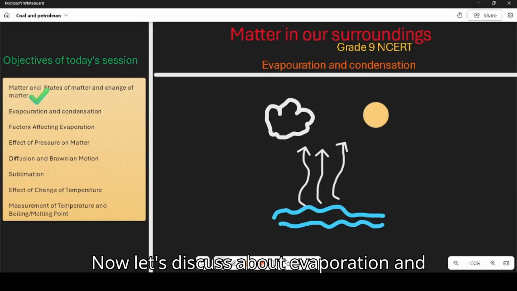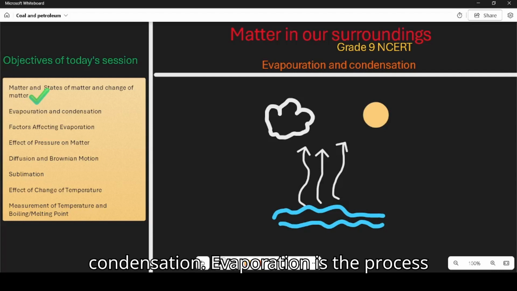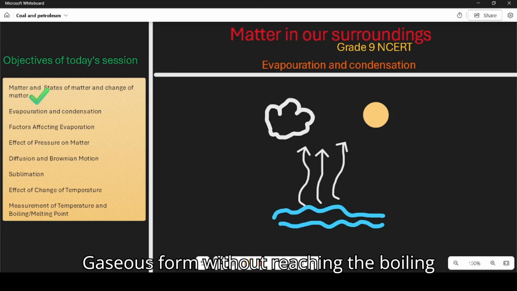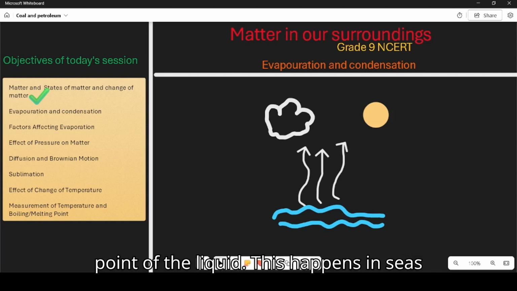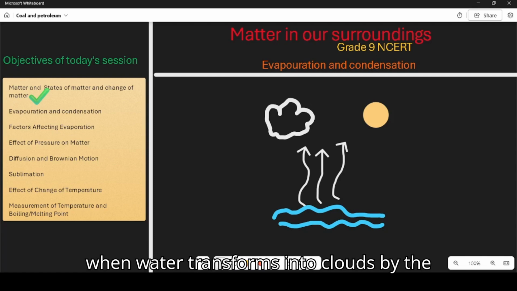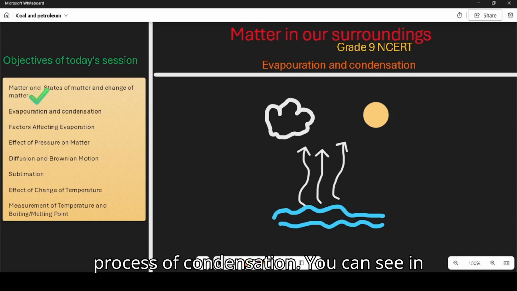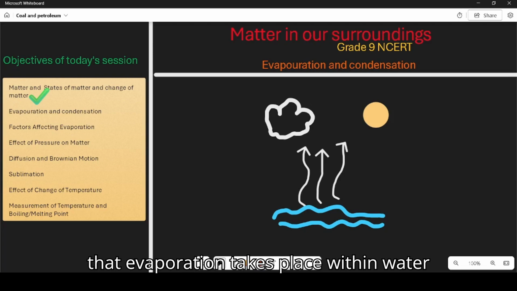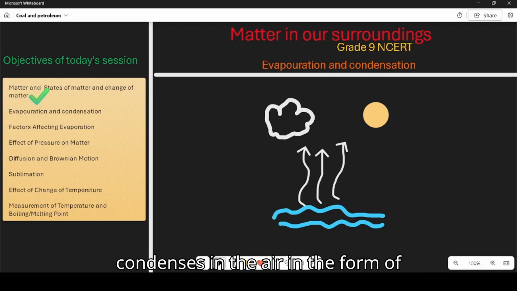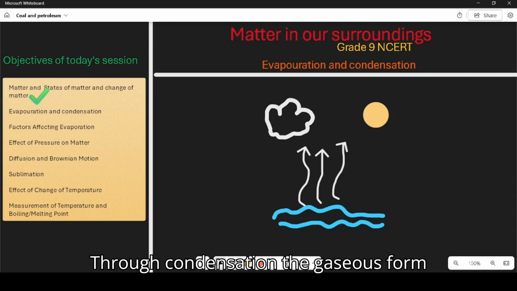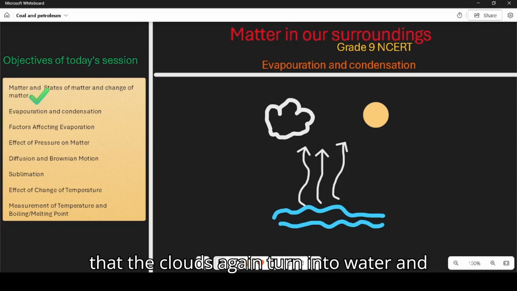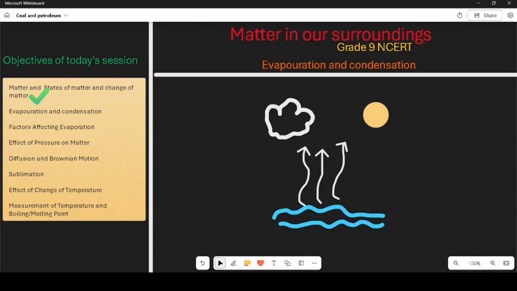Now let's discuss evaporation and condensation. Evaporation is the process by which water turns into gaseous form without reaching the boiling point of the liquid. This happens in seas when water transforms into clouds by the process of condensation. You can see in this image, I have not drawn very well, that evaporation takes place within water or any kind of liquid which condenses in the air in the form of gas. Through condensation, the gaseous form again turns into liquid, and as we see the clouds again turn into water and fall as rain from the sky.